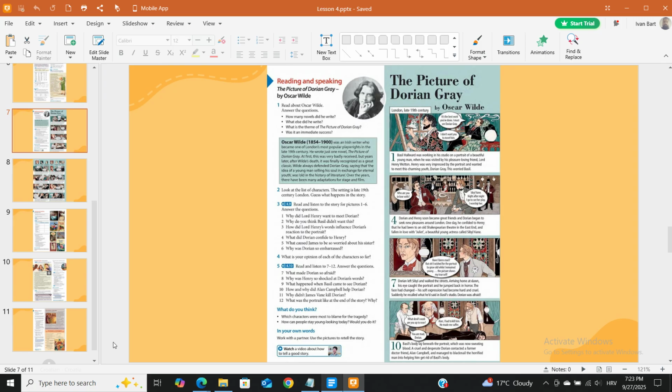2. Look at the list of characters. The setting is late 19th century London. Guess what happens in the story. 3.4.9 Read and listen to the story for pictures 1 to 6.